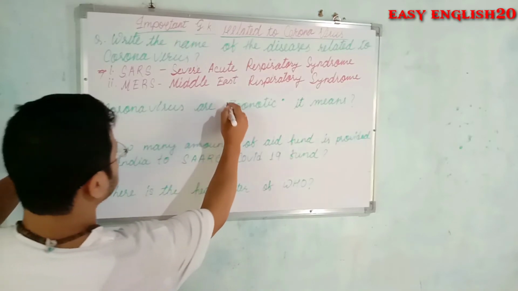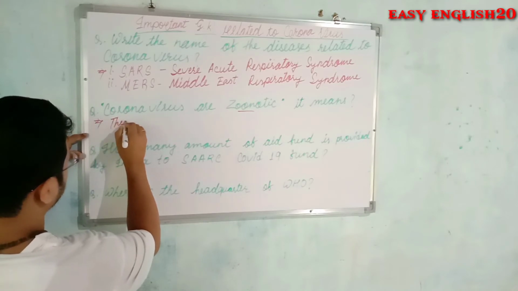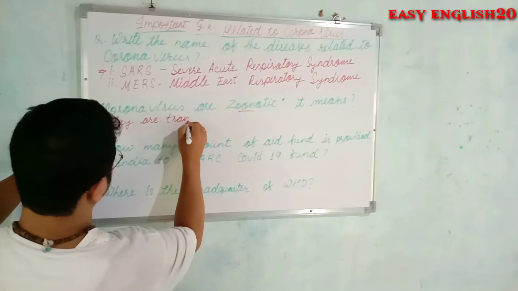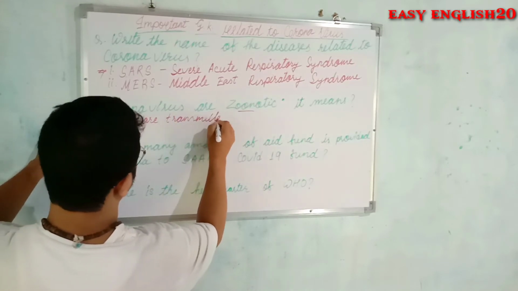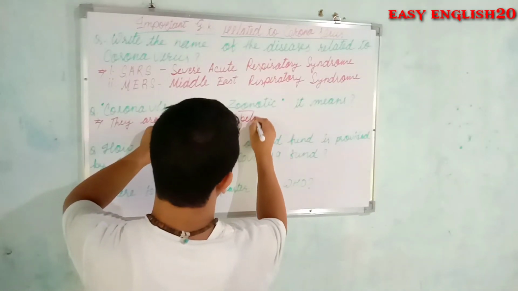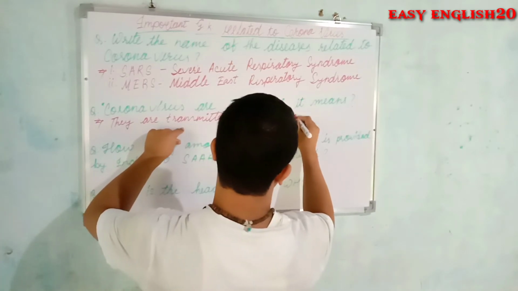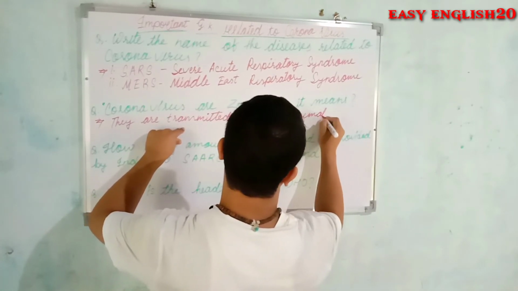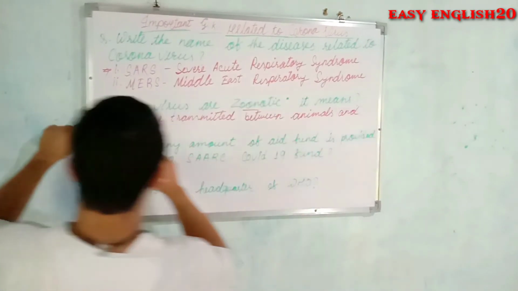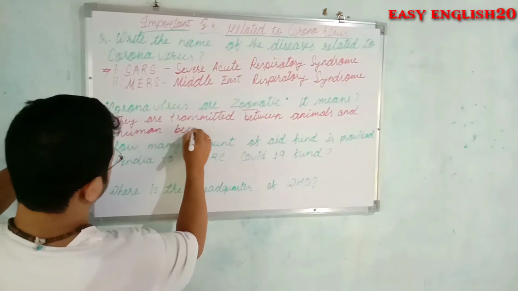Coronaviruses are zoonotic, and zoonotic means they are transmitted between animals and human beings.